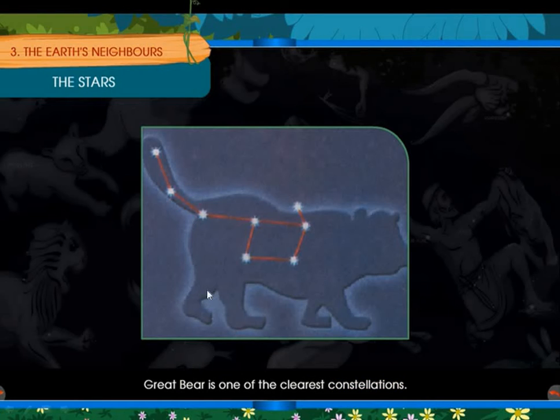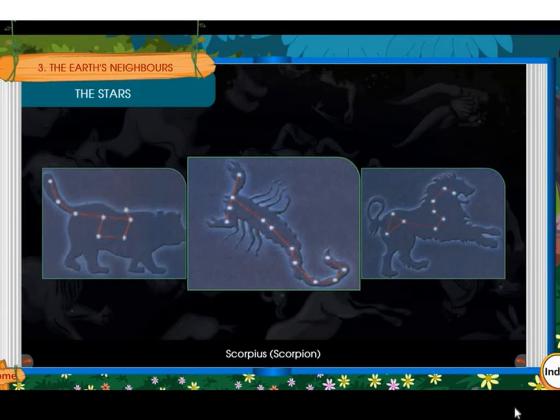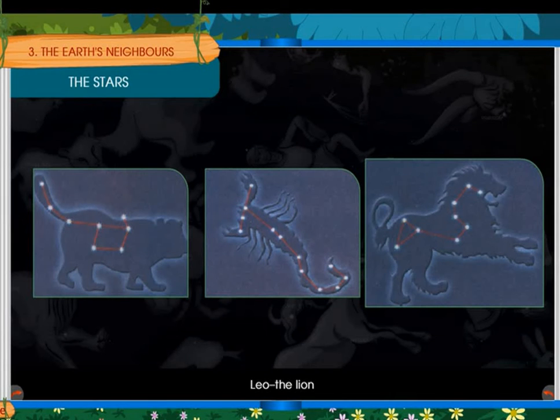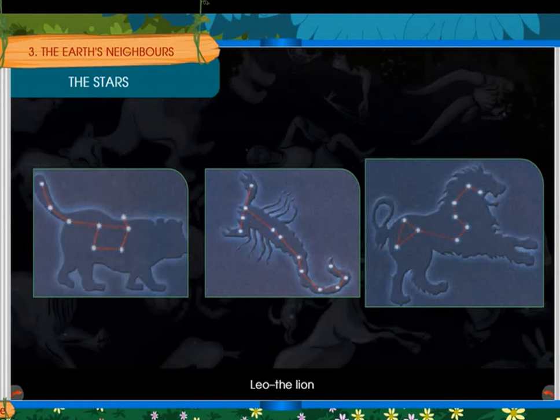See, Great Bear is one of the clearest constellations. Here, Great Bear, Scorpion, Leo the lion. These are groups of stars. They make patterns, children. Yes, the brightest star that we see in the sky is the pole star. Which is the brightest star, children? Pole star is the brightest star.